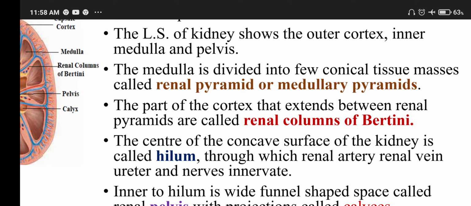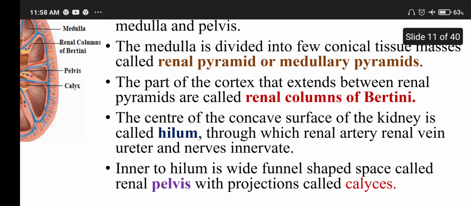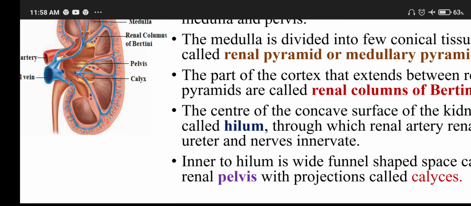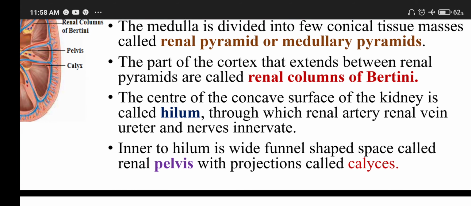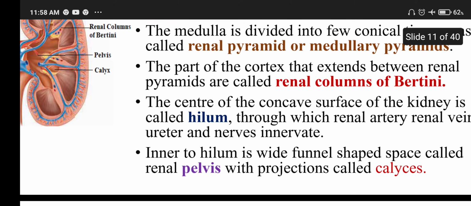The part of the cortex that extends between renal pyramids is called the renal columns of Bertini. The center of the concave surface of the kidney is called the hilum, that hollow region through which the renal artery, renal vein, ureter and nerves enter and leave. Okay, artery, vein, like that. Inner to the hilum is a wide funnel-shaped space called the renal pelvis, with projections called calyces.